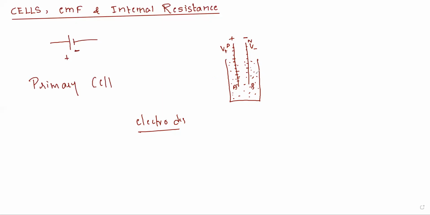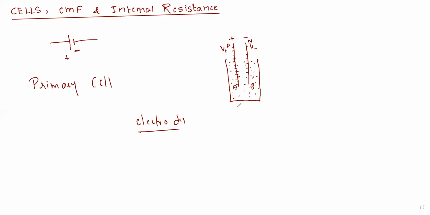That means we have to find the amount of current produced by these electrodes. Here we are not supplying any external circuit. For the time being, we have not provided any external current. There is no external resistance or bulb or any other external circuit. This means the potential is the same at all points in the solution, and there will be no flow of current as there is no external circuit.